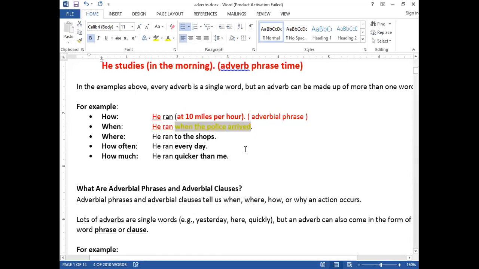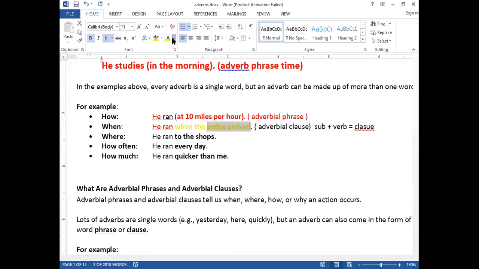Adverbial. When the police arrived, we call it adverbial clause. Excellent. Adverbial clause. Clause is what? Subject plus verb. Subject plus verb is called a clause. What is a clause? When there is subject plus verb, it's called a clause. So this is one clause, he ran, and the police arrived, this is another clause.